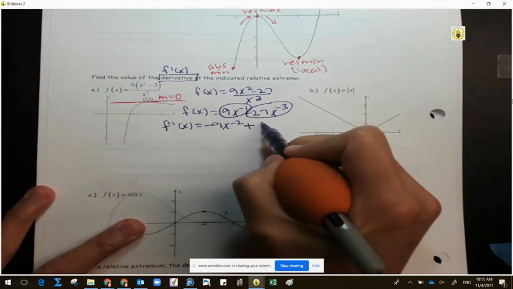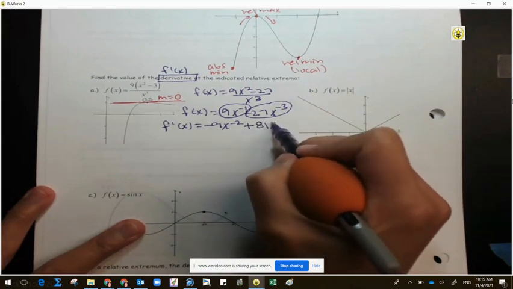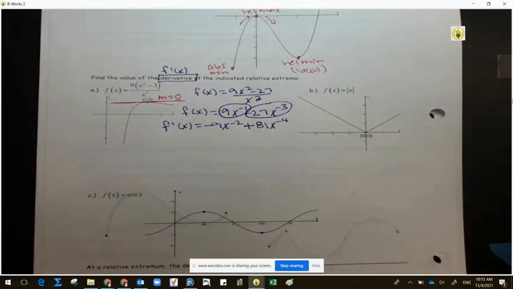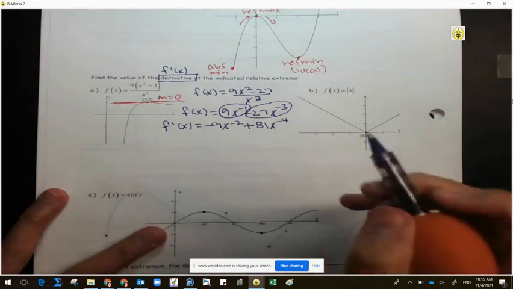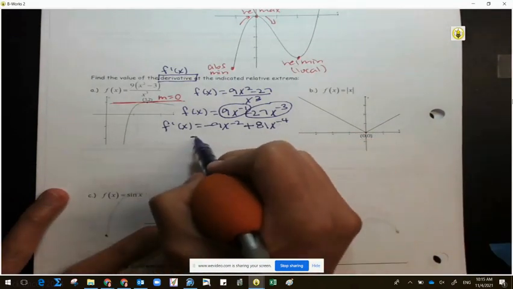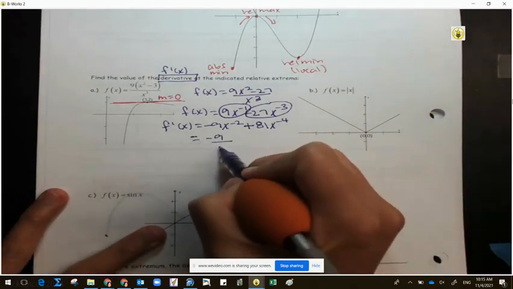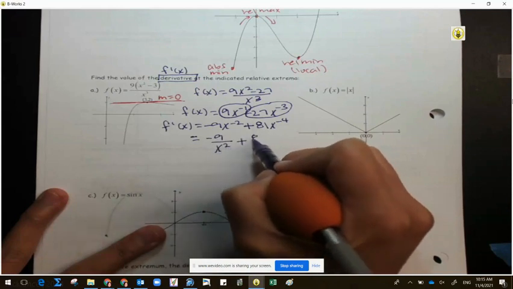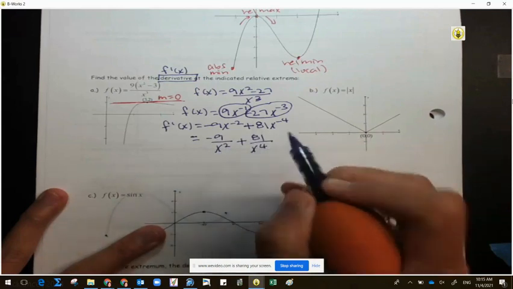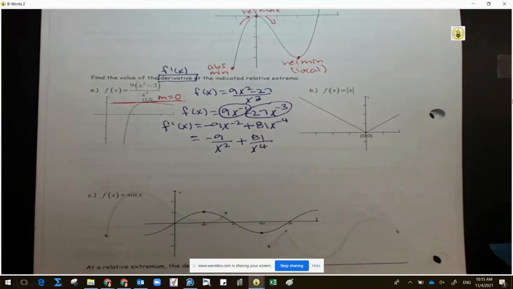Positive something. 81. Good job. X to the negative 4. And since I know I have to prove that the slope is 0, I want to go ahead and rewrite this so it's friendlier. Negative 9 over x squared plus 81 over x to the 4th. And at this point, what I can do is the following.